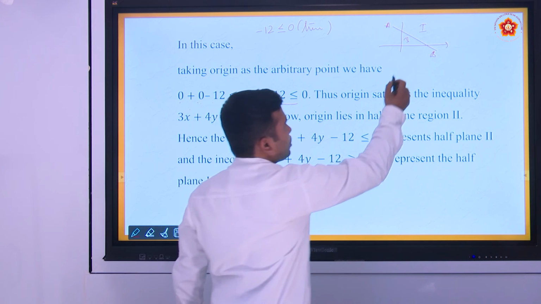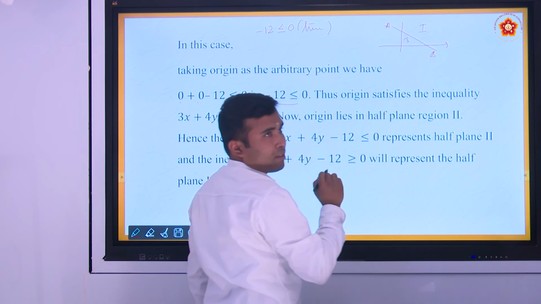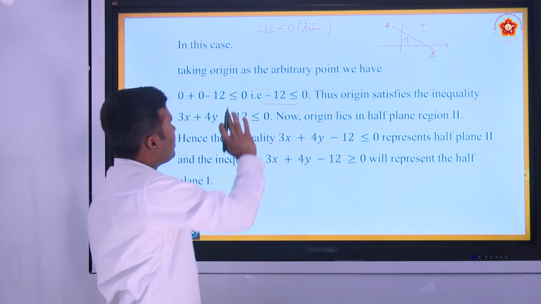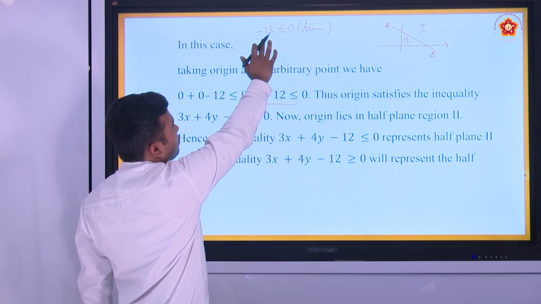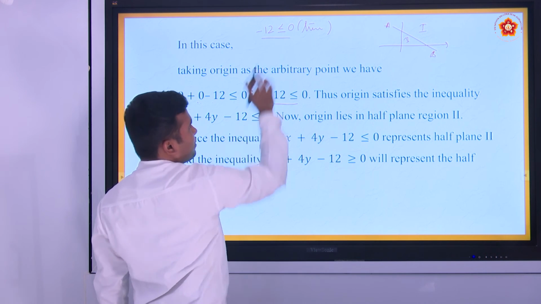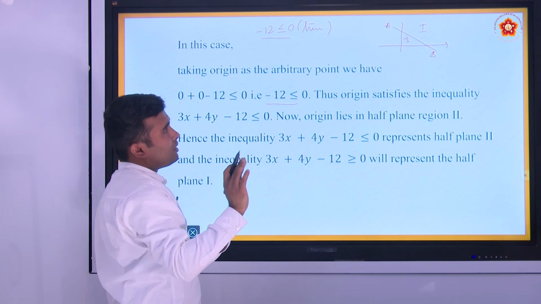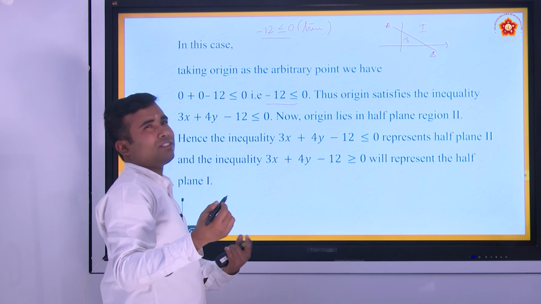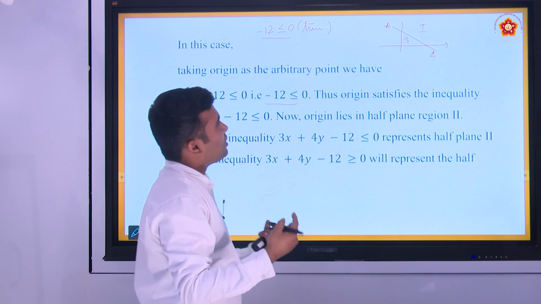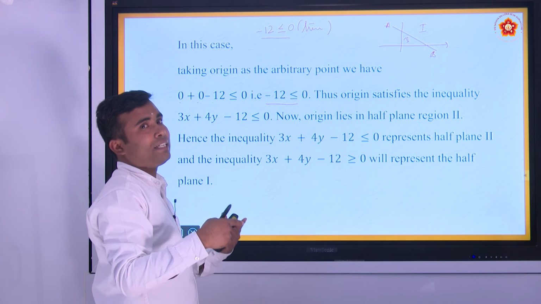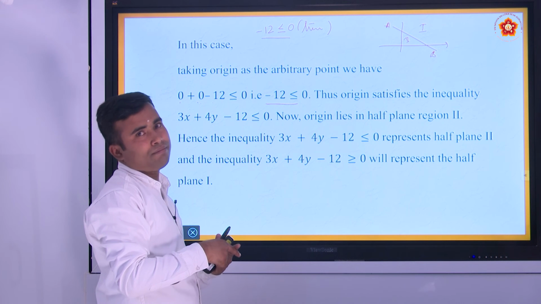What is half plane region 2? See here, if you put x equal to 0, y is equal to 0, and the inequality is satisfied, if it is true, then the solution region, generally we can say feasible region, of that inequality lies towards the origin.